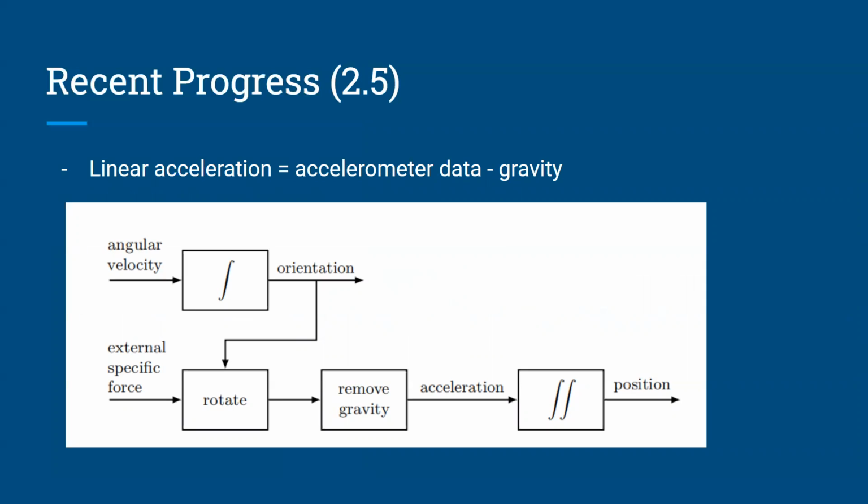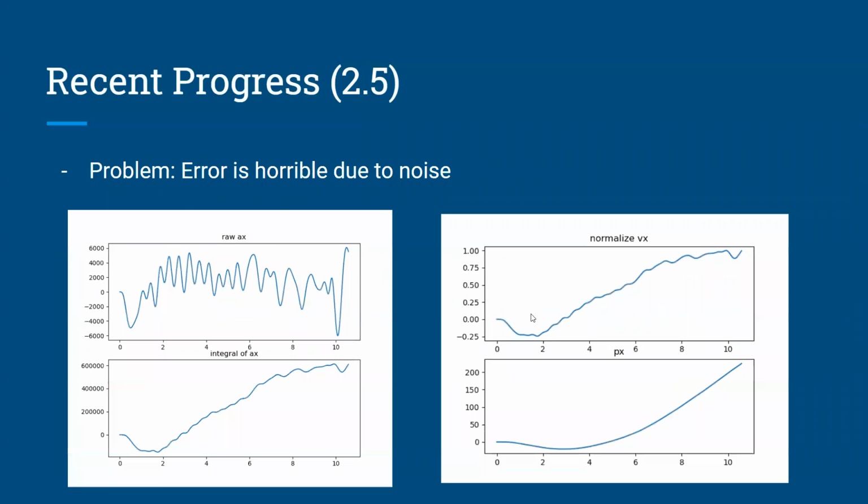However, this is just the theoretical method. In practice, it will cause a horrible error because the sensors will produce a lot of noise. Even a small drift in acceleration or angle will have a large effect on position calculation. From the 2 plots here, we can see that if we just simply do double integration, the noise will add up. So is it possible to eliminate these errors? After reading through some papers, I found that it is really complicated to do in real life, and it still requires high accuracy of sensors. So we need to find a new way to do that.